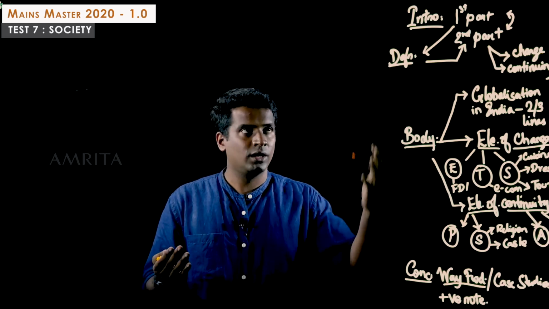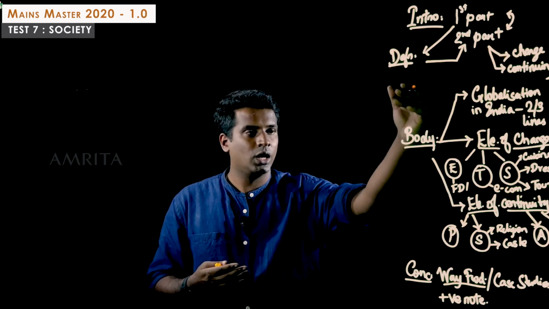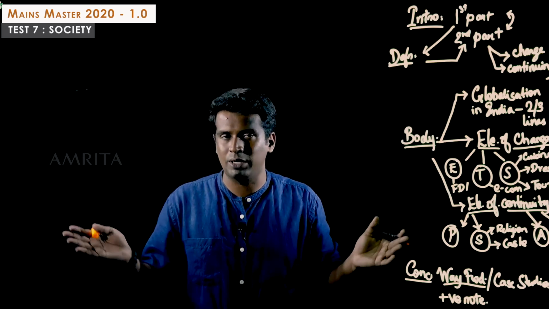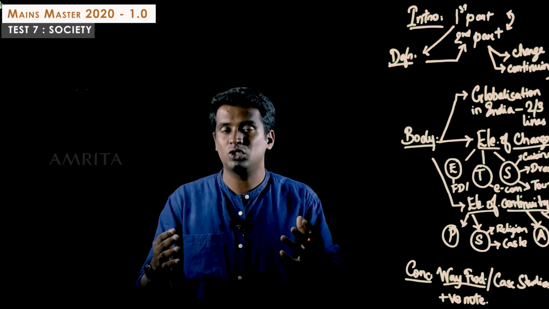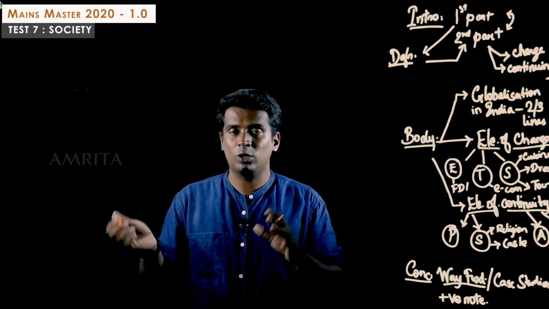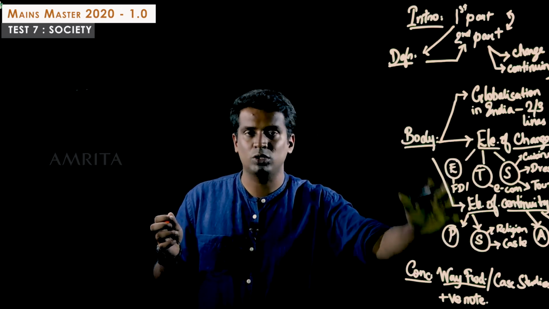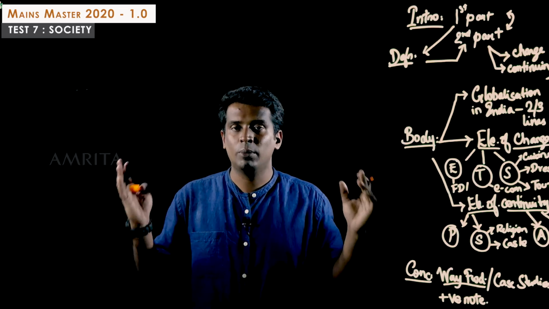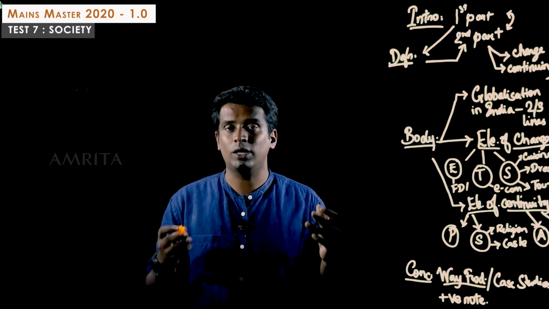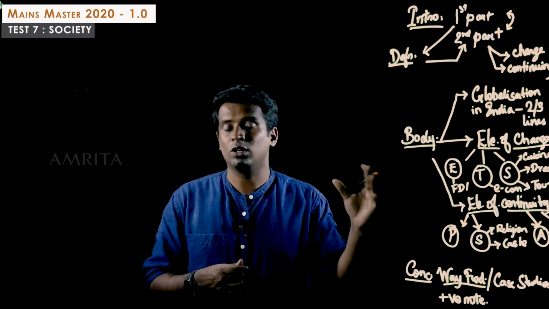So I'll again reiterate: in the introduction, give a definition of globalization, link it with how it is a change and how it's still continuing. In the body, give a small paragraph about what globalization is, two or three lines on how globalization happened in India, then talk about the elements of change brought in because of globalization, and the elements of continuity which are still present in the pre-globalization era and in the post-globalized era. We've talked about the major points on both sides. Conclude with a way forward: how we can make sure that the benefits reach all across the country, how we can reduce the defects or any inequalities which come up, what we can do to overcome them, and then end it on a positive note.